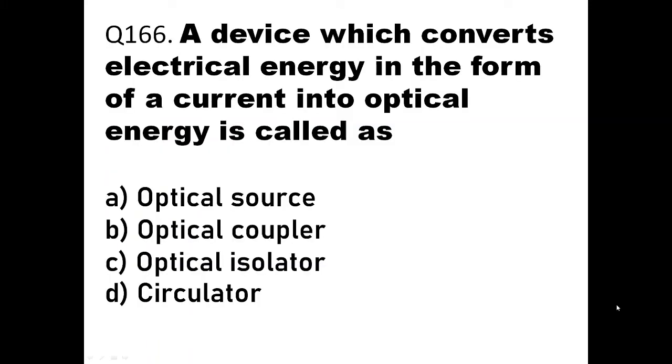Question number 166. A device which converts electrical energy in the form of a current into optical energy is called. Now, anything which is converting electrical energy into optical energy, like LED or laser, okay, is called as optical source. So here the option should be option A, optical source. So here you can see that it is a device which will convert electrical energy in the form of light energy, like LED or laser. So the answer should be optical source. Okay, so optical sources, the best examples are light emitting diode LED and laser. Okay, then we'll go to the next question.